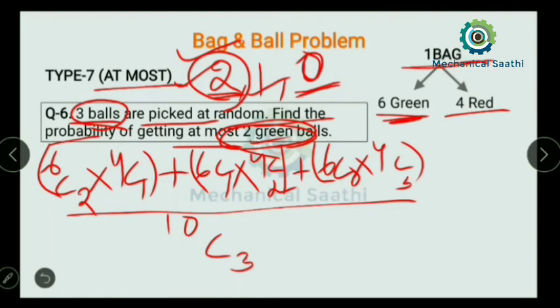Now you can calculate all these values of combinations and find the value of the probability. So when "at most" is there, then from the maximum value we have to move to the minimum value. The maximum value of green balls here was 2, and the minimum value will always reach 0. So you can calculate this one and find the answer.